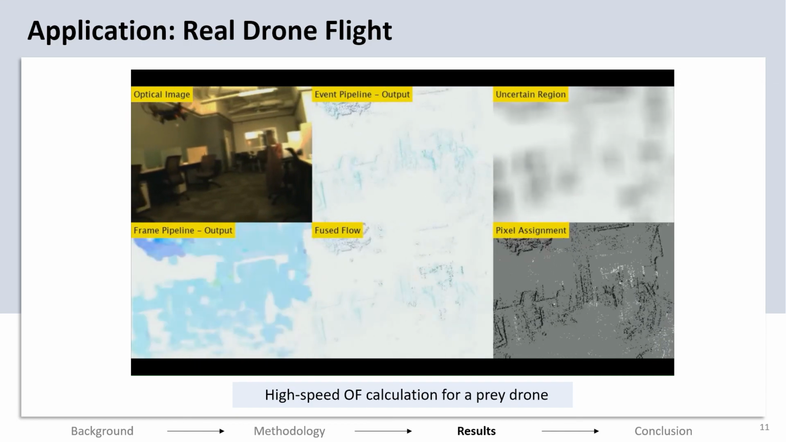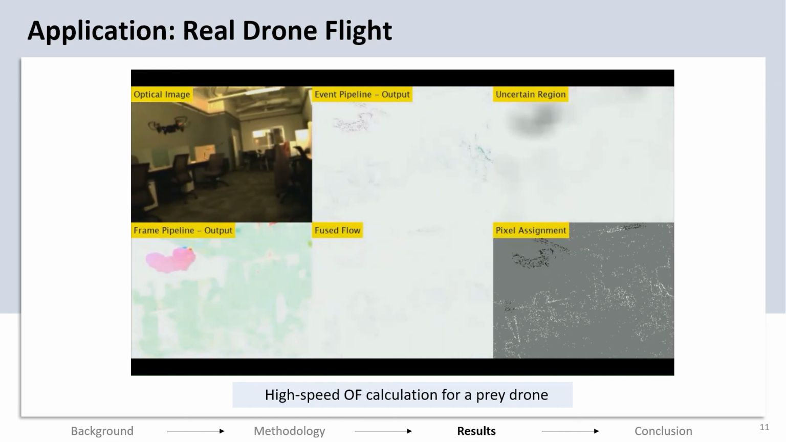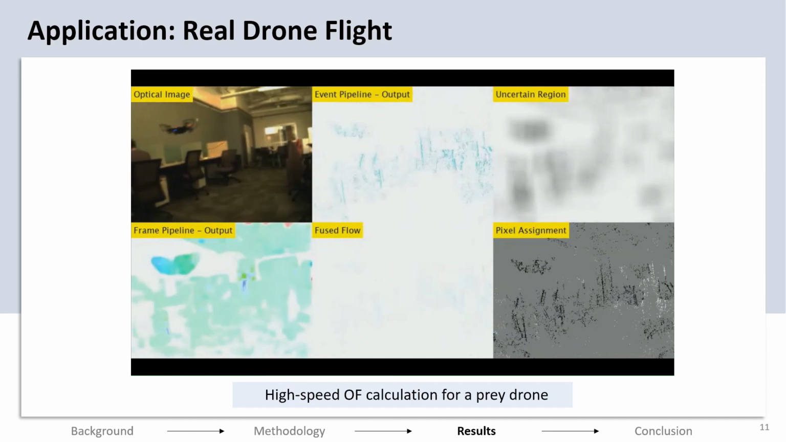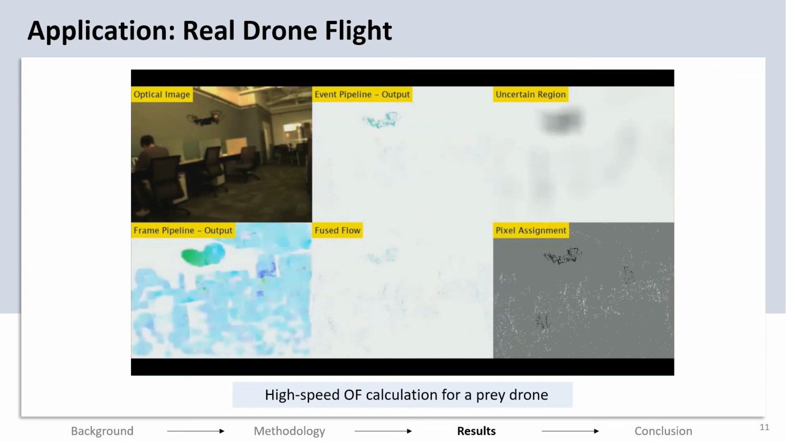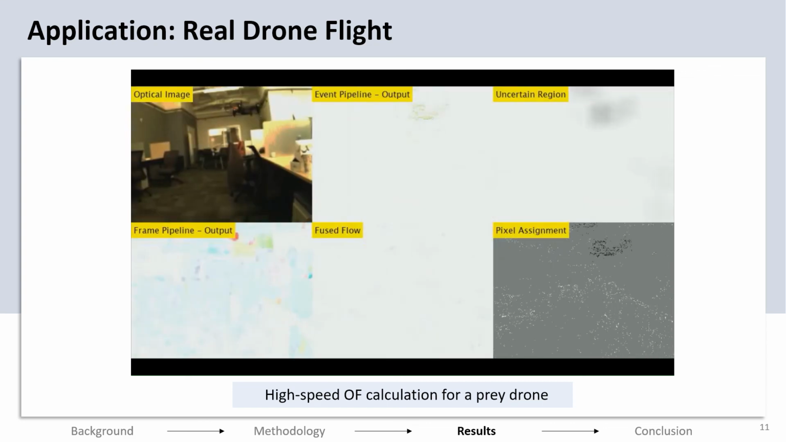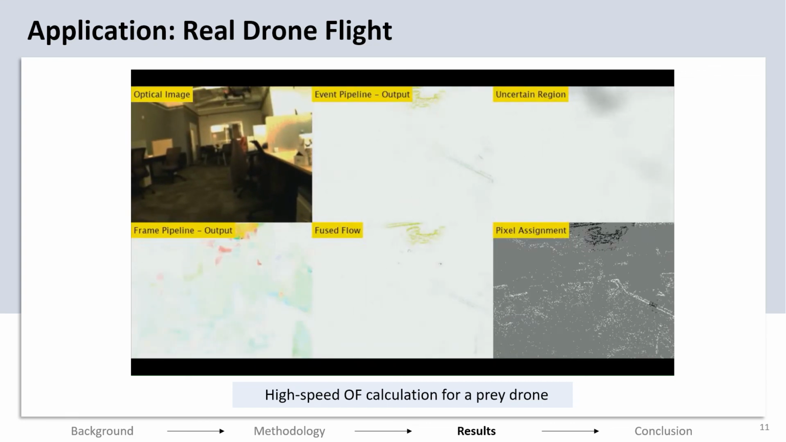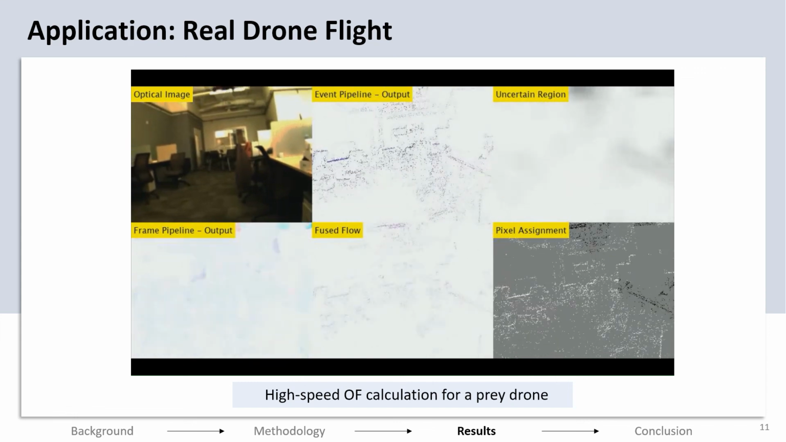The interesting thing to note is that the event pipeline calculates multiple correct optical flow outputs even before the frame pipeline has seen the change of direction of motion because of the limited frame rate of the frame pipeline. Further applications of this system on high-speed tracking-like applications are possible.